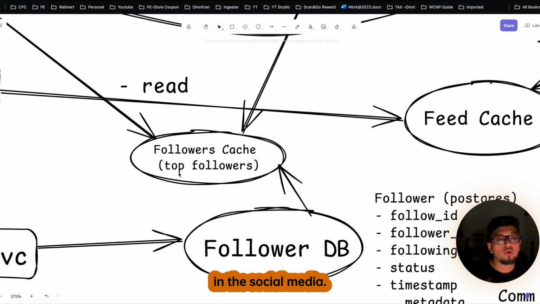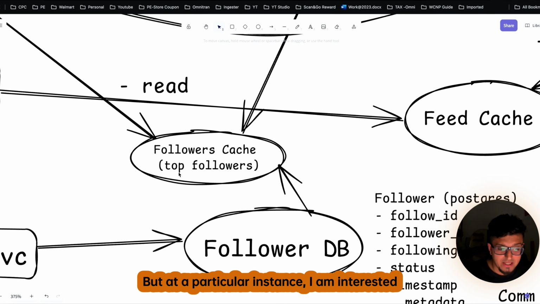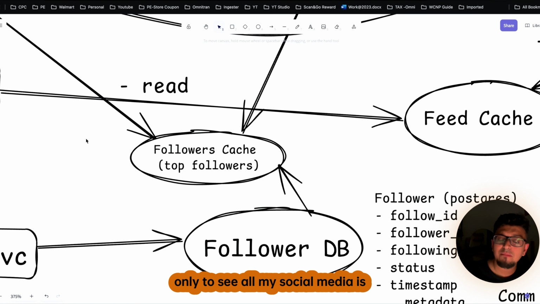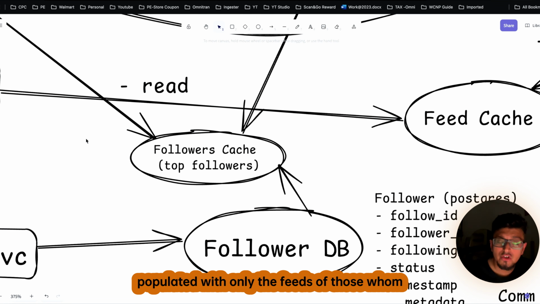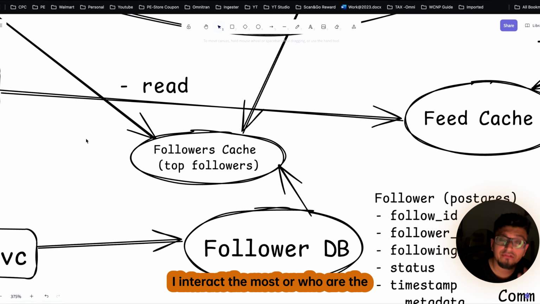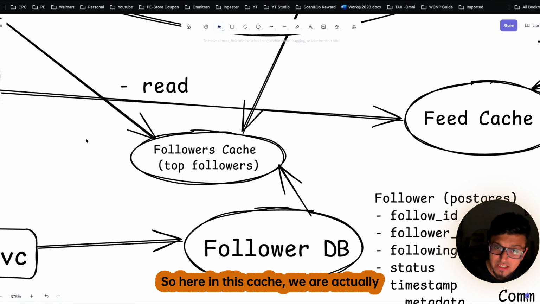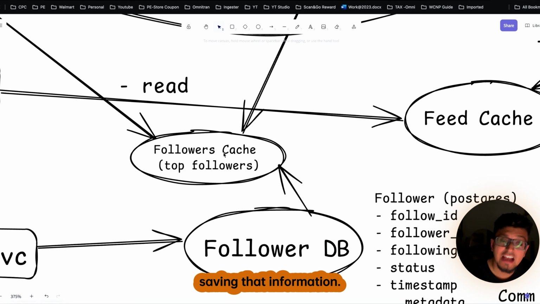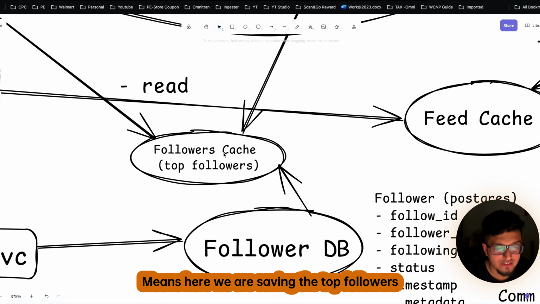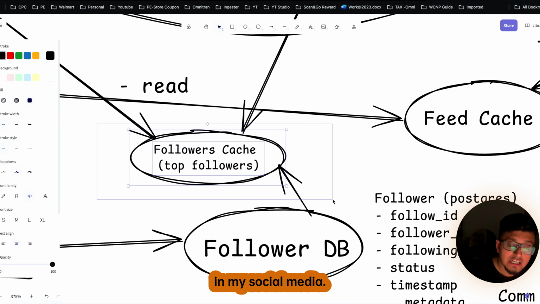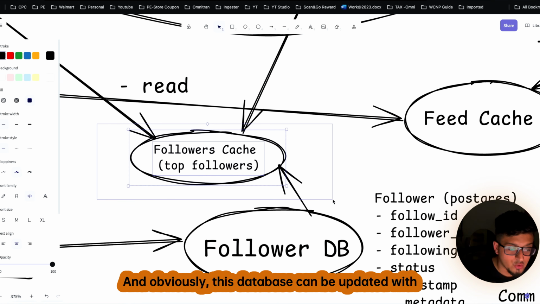For example, I follow thousands of people on social media, but at a particular instance, my social media is populated only with the feeds of those whom I interact with the most or who are the top celebrities. So in this cache, we are saving the top followers in my social media.